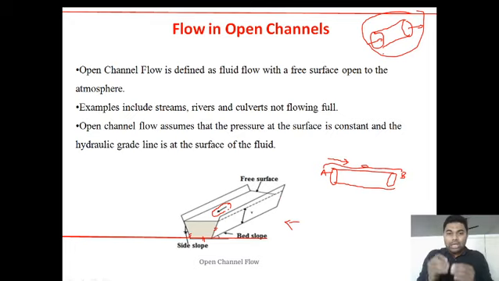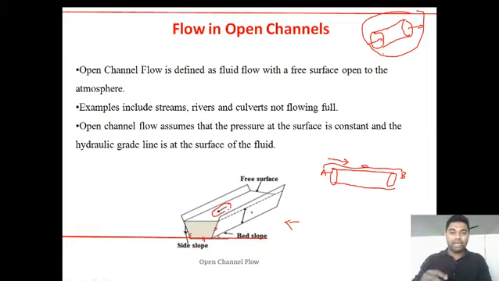Moreover, the force by which the water or any fluid flows in the open channel is only due to gravity. We are not applying any additional mechanical forces. What do we mean by gravity here?